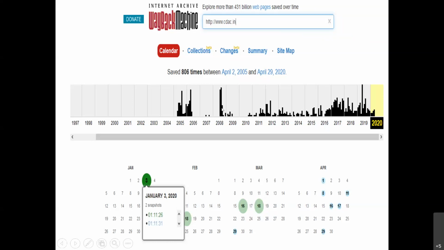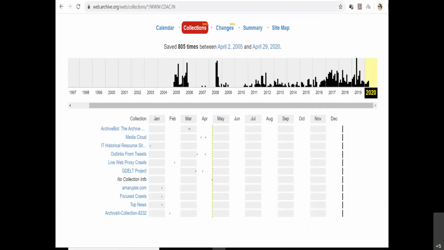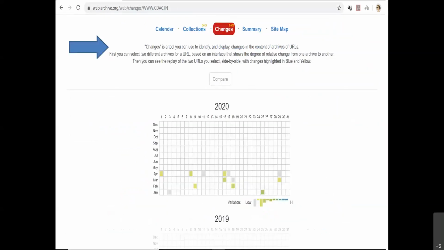You are also getting this graph, showing how many changes have been made in that particular year on that website. You also have an option of comparing the changes. The comparison is also there. See here, Changes is basically a tool you can use to identify and display the changes.